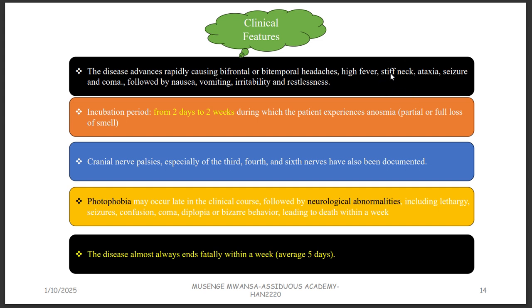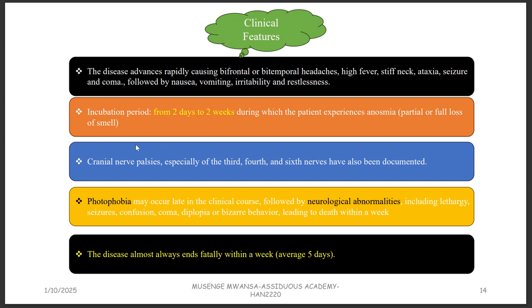Stiff neck is a sign of meningitis, the inflammation of the meninges. Ataxia, this is where someone is uncoordinated, like there's incoordination, when you're walking as though you are drunk, with some confused steps. There can also be seizures, and it can lead to a coma. These are early and can be followed by nausea, vomiting, irritability, and restlessness. You can't just sit, just restless.